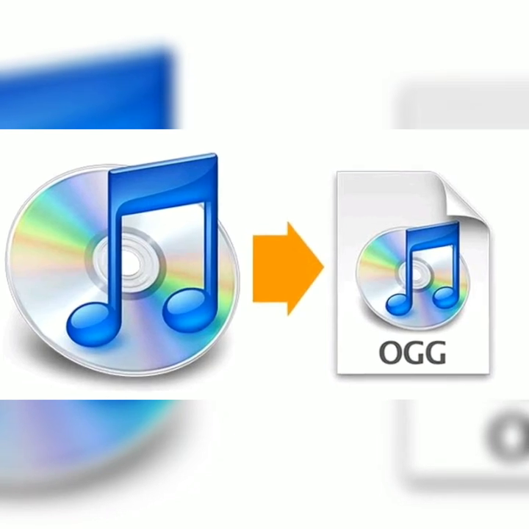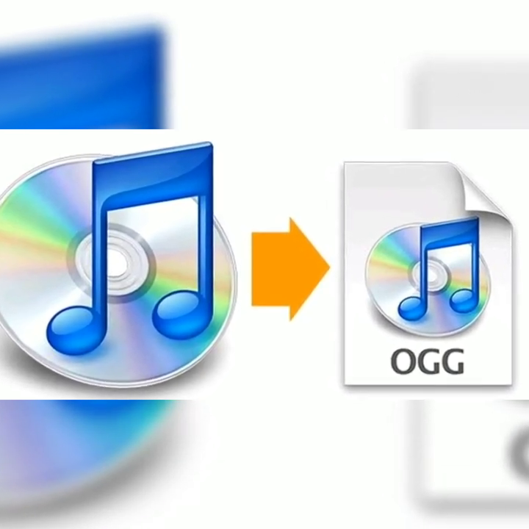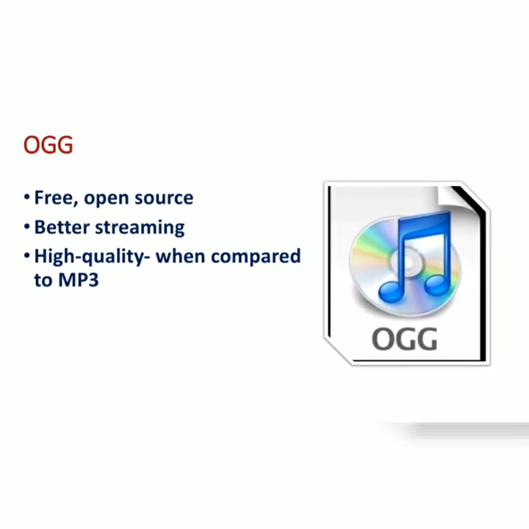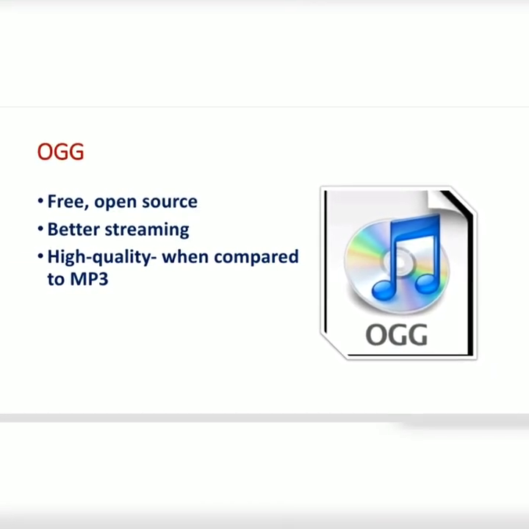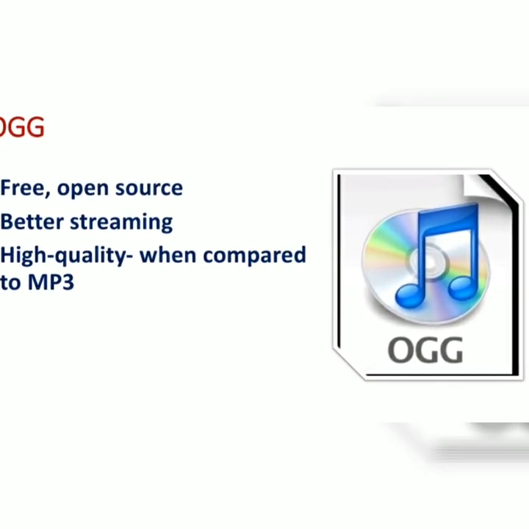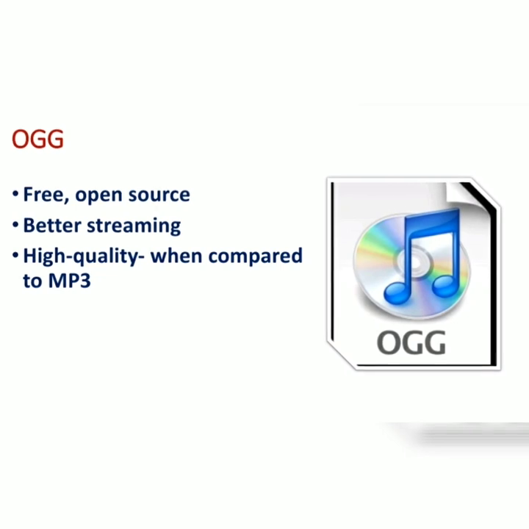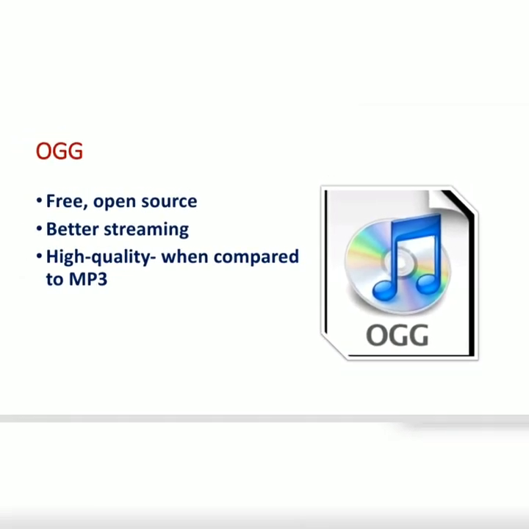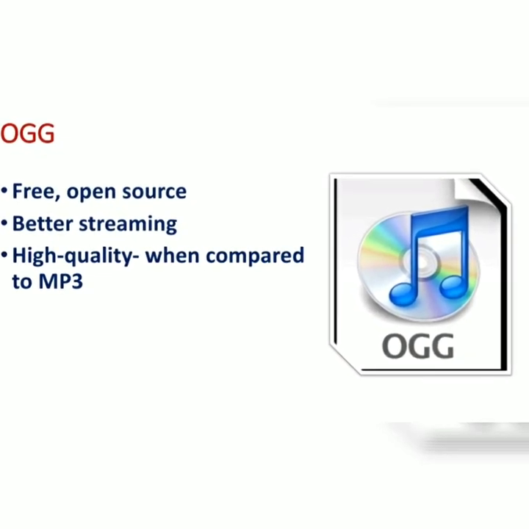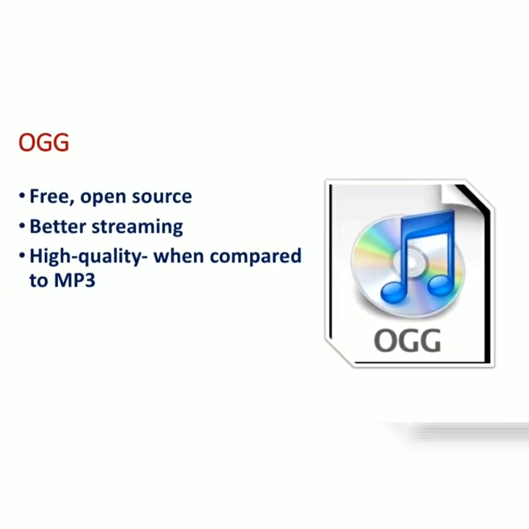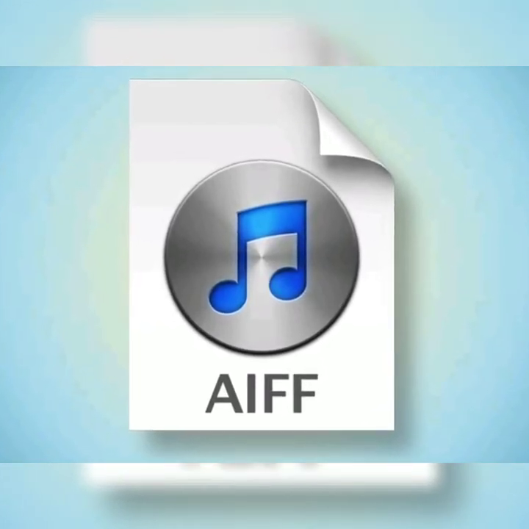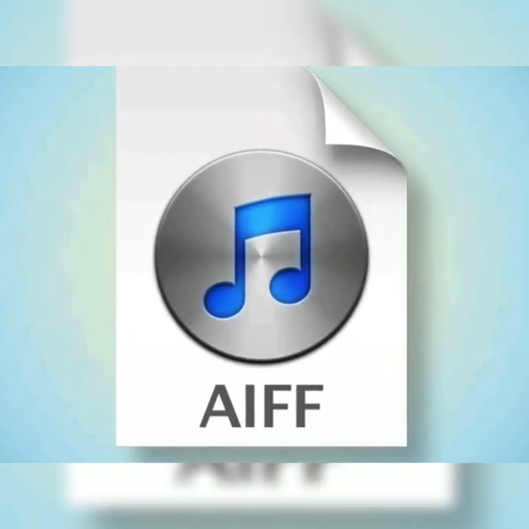The next type of audio format is OGG. OGG is a free open source audio file format. It is mainly used for better streaming over the internet. So these types of files will have better quality when compared to MP3 file formats. The best examples of this type of audio file format are Spotify, Gaana Music, and Google Play Music on the internet. The next type of audio file format is AIFF, that is audio interchange file format.